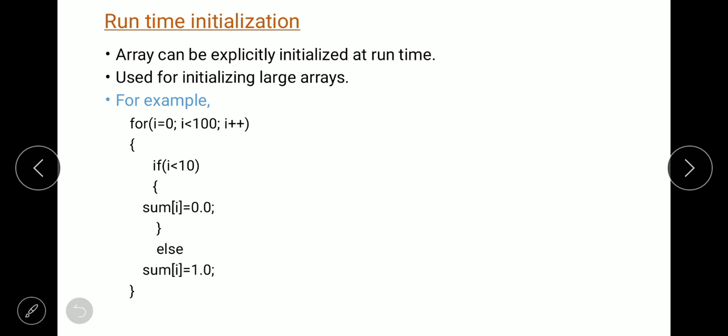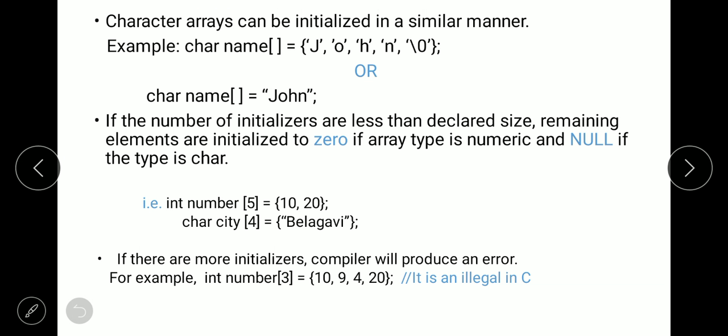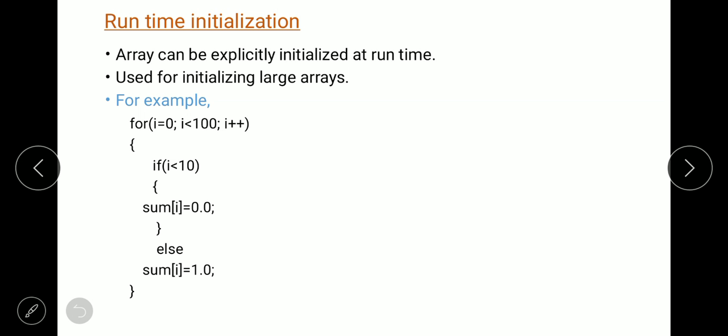Arrays can be explicitly initialized at runtime, and this is used for initializing large arrays. So if the array size is very small, then we can use compile time initialization. It means we can initialize the individual elements of the array. But imagine if the array has 100 elements. If the array size is 100, it means there are 100 elements in the array.